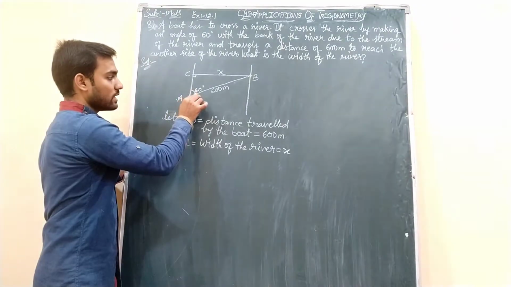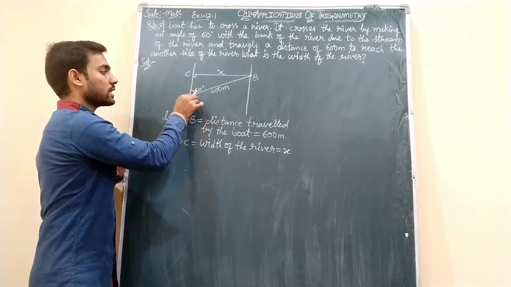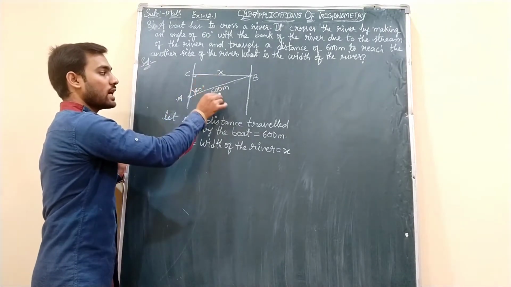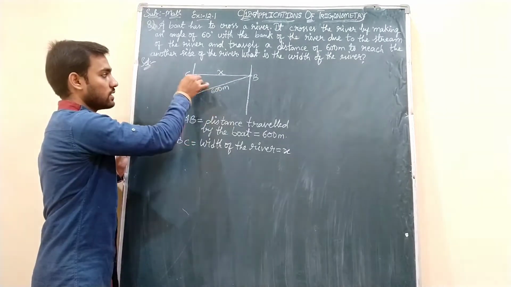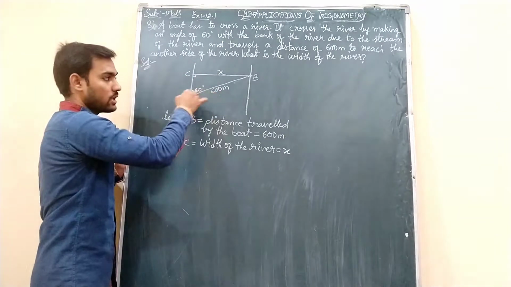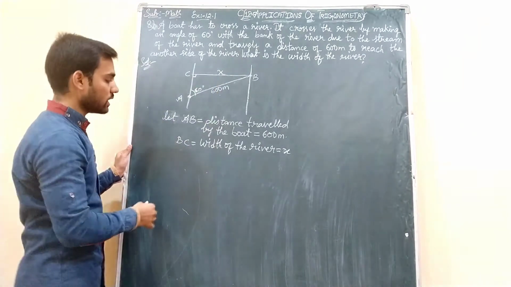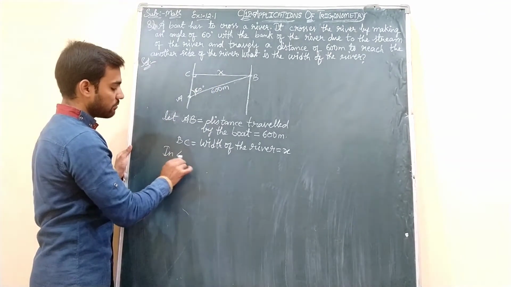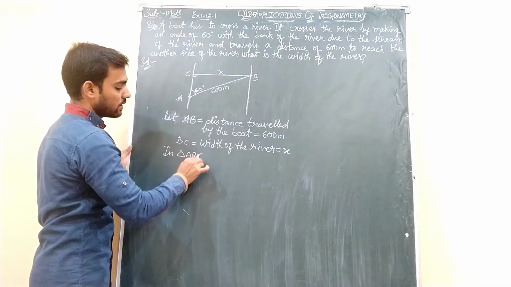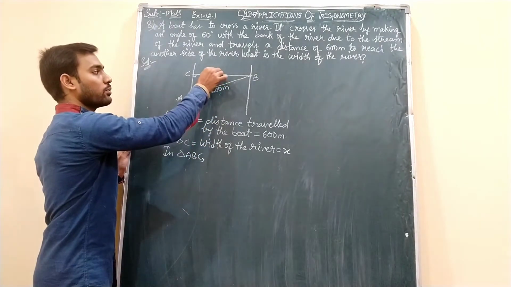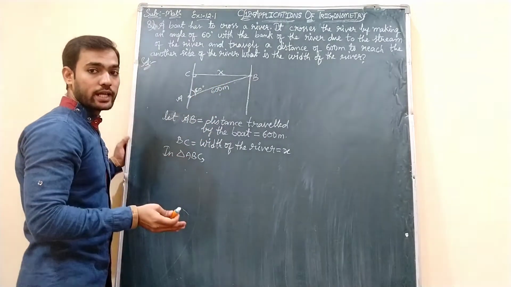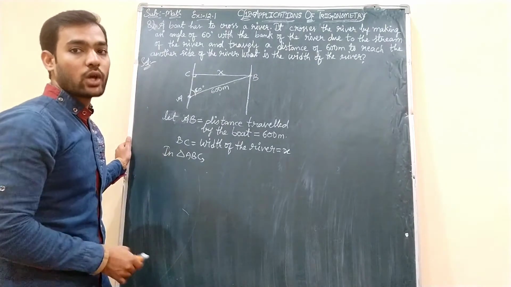Now with respect to this angle, you see students, this is the opposite side and this is the hypotenuse side, which is opposite to 90 degrees. Understand? The longest side of the triangle. Okay, so in triangle ABC, as the hypotenuse is given and we need to find the opposite, opposite and hypotenuse are a part of the sine ratio.